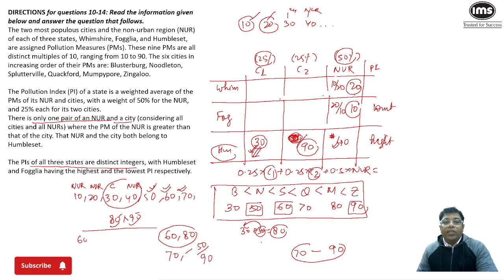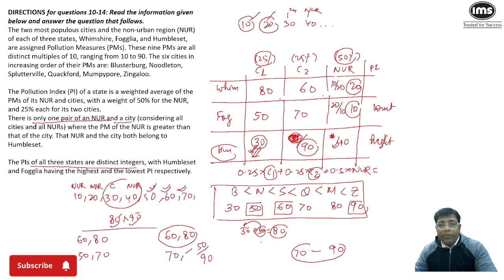And now you can take 60 and 80's combination and 50 and 70. Now if I want to make sure that the lowest PI is of Foglia, then I have to take 50 and 70 over here. And then I have to take 80 and 60 over here. Now in this case, I should calculate the PI. So 80 plus 60 is 140. 140 divided by 4, that is 25% of 140, will become 35, and 50%, so this value will become 45. Am I right? 140 by 4 is 35 plus 10 is 45.